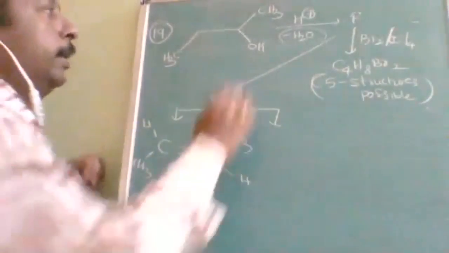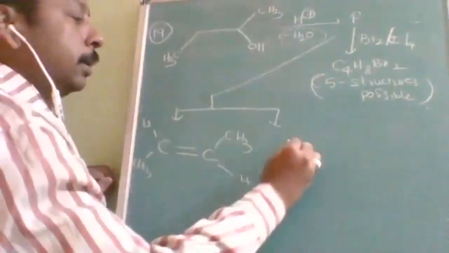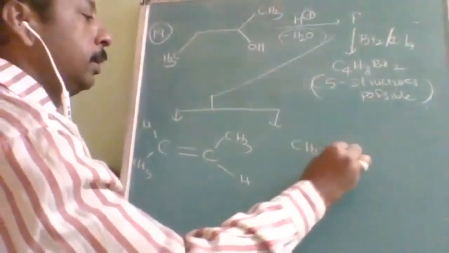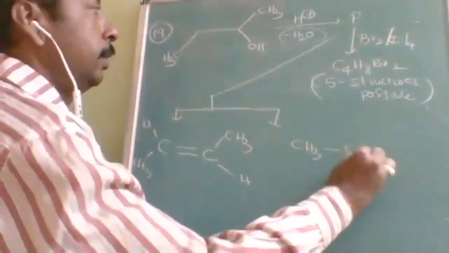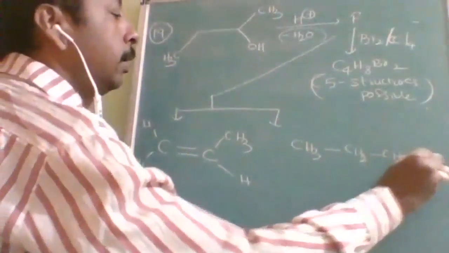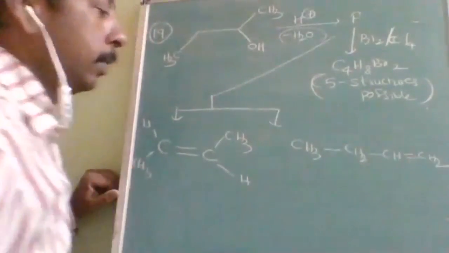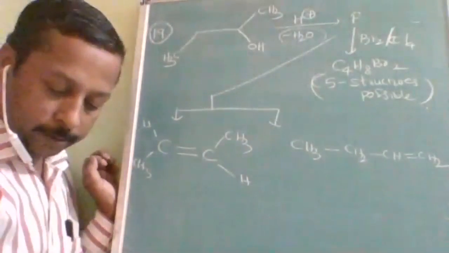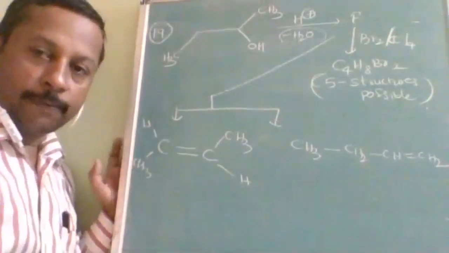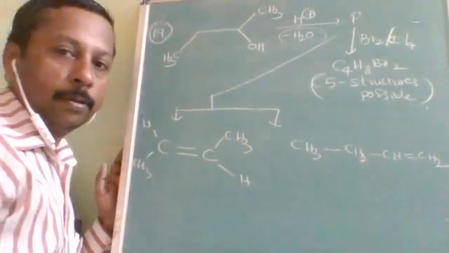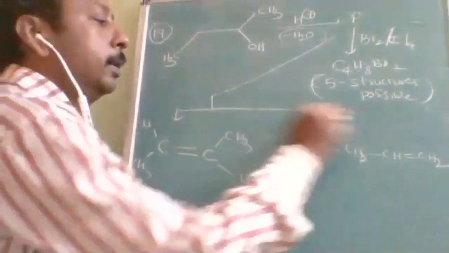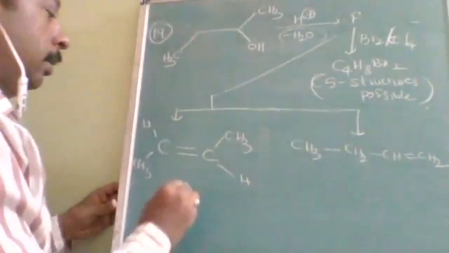Another possibility is that the structure can be like this: CH3, CH2, CH double bond, CH2. So how many different structures are possible? Two different structures are possible.